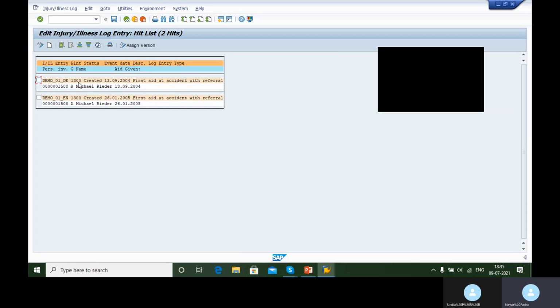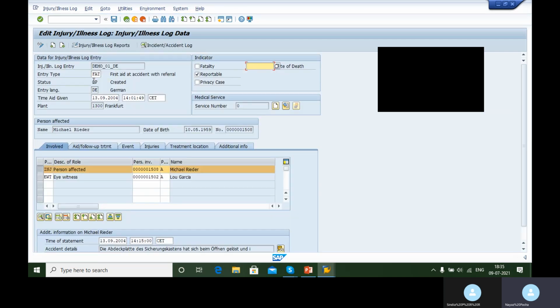You have two demo reports here. So if you want to see any of these reports, you just have to double click on them, and it will give you all the information related to the injury. Okay, so exactly this is how you need to fill the data when you are creating any injury or illness report.